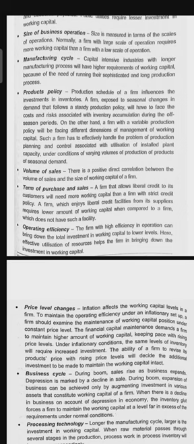Okay, if the firm gives credit to the customers, then there will be more production and more sales, and more working capital will be required. If the firm does not give credit, then there will be lesser production, lesser sales, and lesser working capital required. So if the firm is giving credit facility, then more working capital will be required.